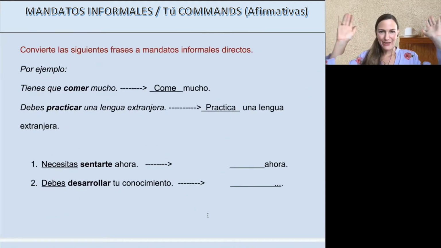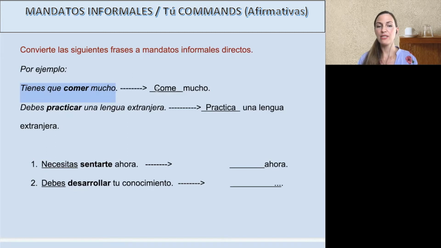Bueno, okay, una práctica. Convierte, there's a command right there for tú. Convierte las siguientes frases a mandatos informales directos. We're just being direct. Okay, versus tienes que, Tienes que comer mucho.